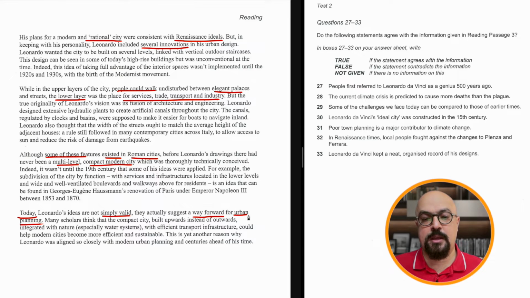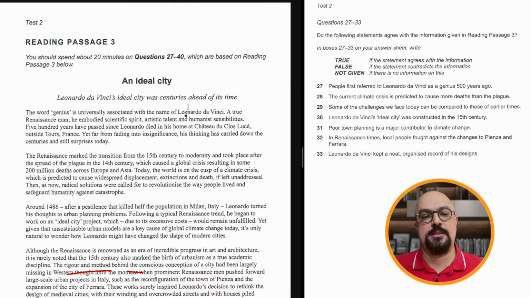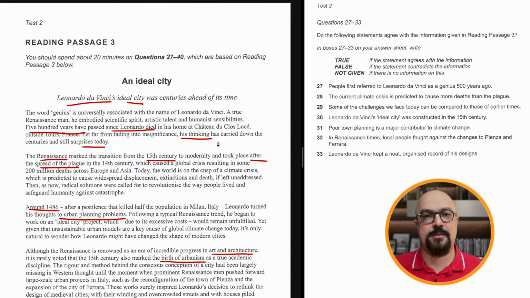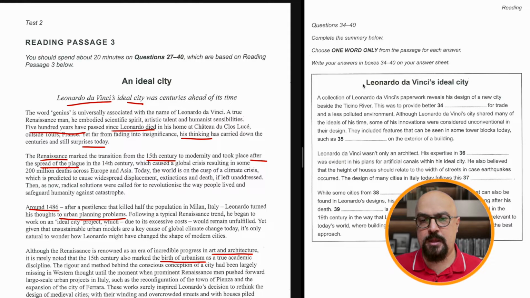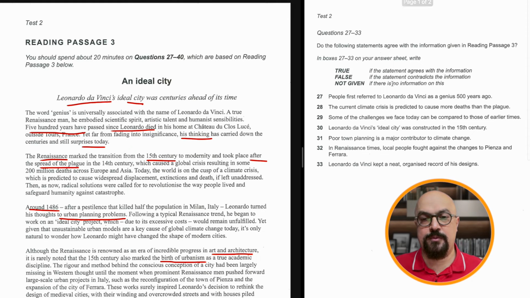Okay, interesting. So now I have collected some main ideas from the different paragraphs in this text, and it's time to move on to the questions. What questions do we have? I can see true, false, and not given questions, and summary completion questions. Which one do you think we should do first?